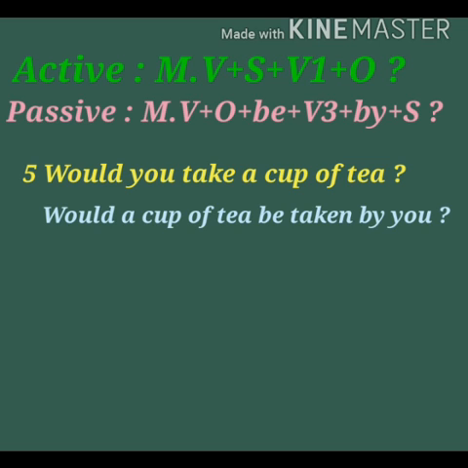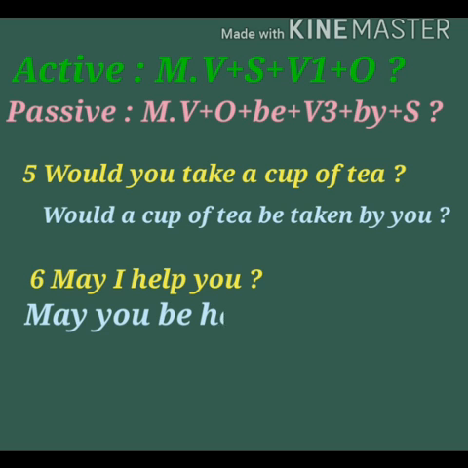Now look at the next sentence. May I help you? Sign of interrogation. This will change into, may you be helped by me? Sign of interrogation in the end. This is the way to change interrogative sentences of modal verbs.